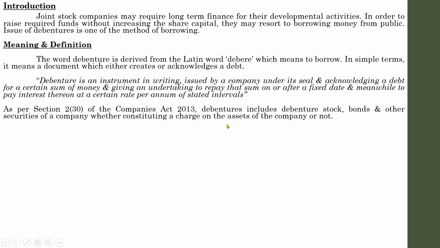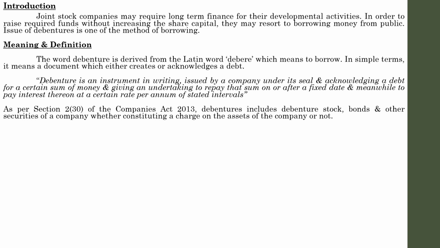It may be constituting a charge on the assets of the company. Sometimes debentures may be issued on a certain charge over the asset of the company. For example, if I own a company and I borrow a certain sum of money from the debenture holders, or an outsider, the outsider will pay me the money on a condition that for non-payment of the principal amount with interest, they have the right to take any of the assets of the company.